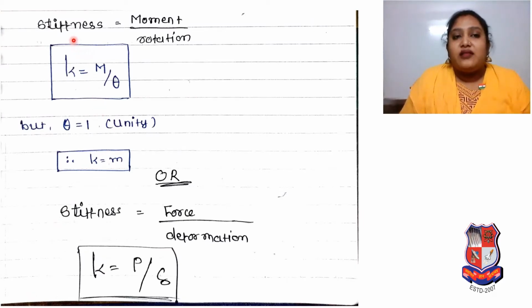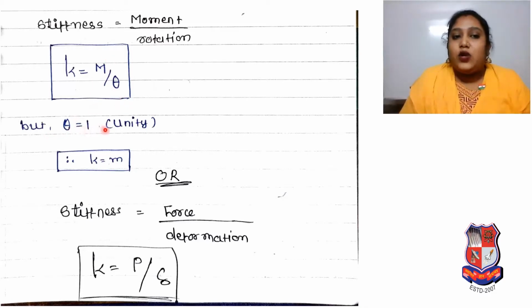Now we can say stiffness is equal to moment upon rotation. As per the previous slide, whatever beam we have shown, the definition we read about stiffness. So as per that, moment upon rotation is equal to stiffness. Stiffness is denoted by small k, moment is denoted by capital M, rotation denoted by theta. So stiffness k is equal to moment M upon rotation theta, so k is equal to M upon theta.